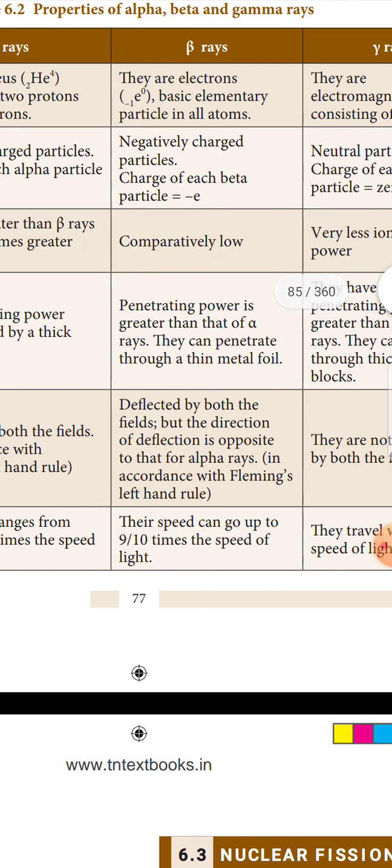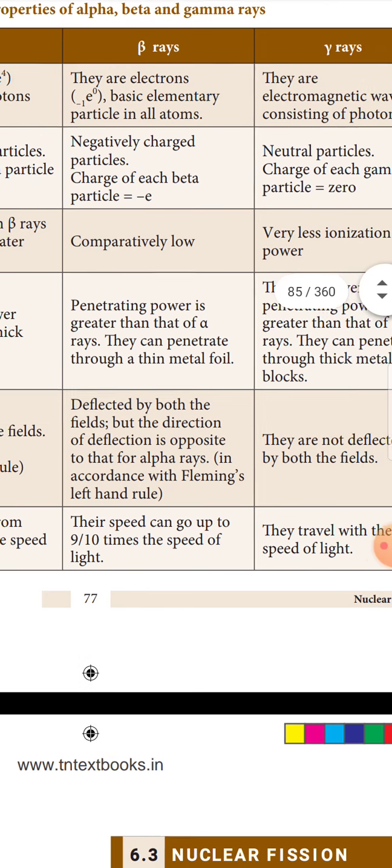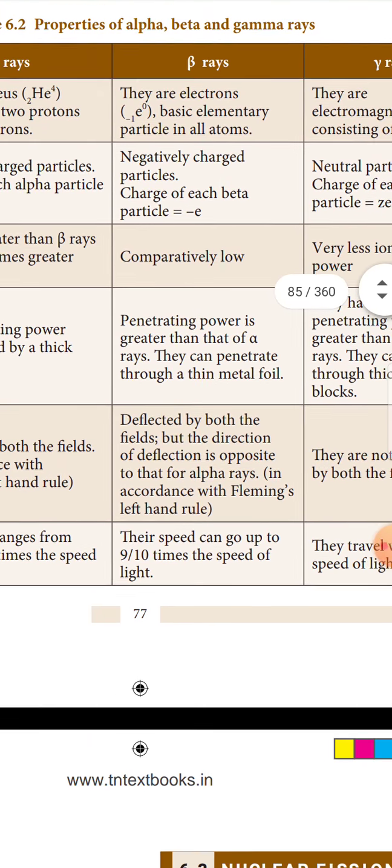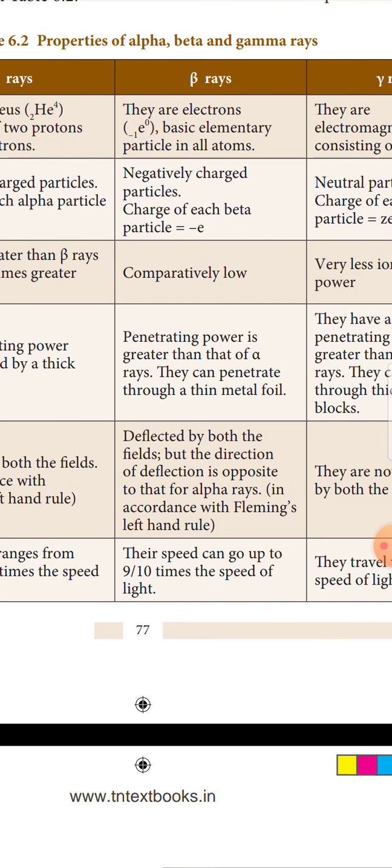Beta rays' penetrating power is greater than that of alpha rays. They can penetrate through a thin metal foil. So which rays can penetrate a thin metal foil? That is beta rays.